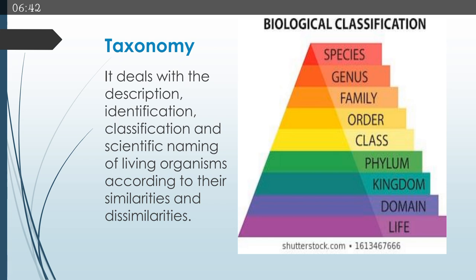To make the study of living organisms systematic, they were classified into different classes and named with scientific names. How can we say that this living organism is an animal or not an animal, a plant or not a plant? The new living organisms which are discovered, how can they be classified depending upon their similarities and dissimilarities to a particular group of organisms? These types of studies are known as taxonomy.